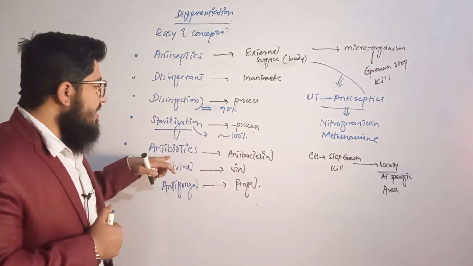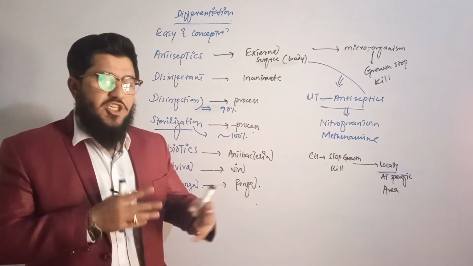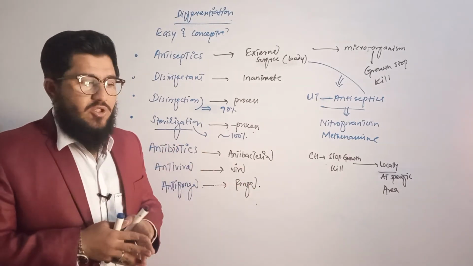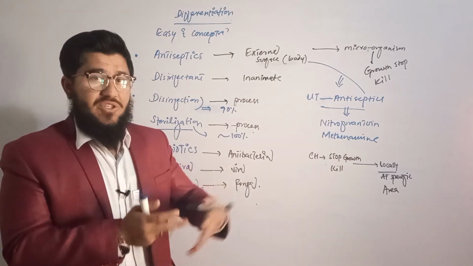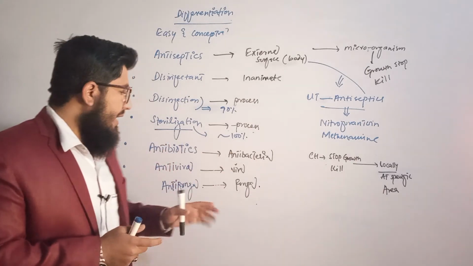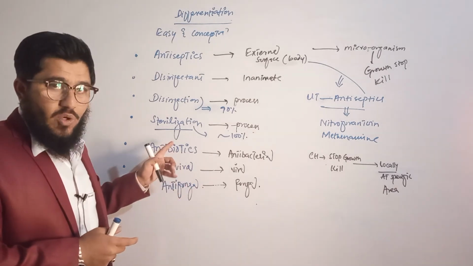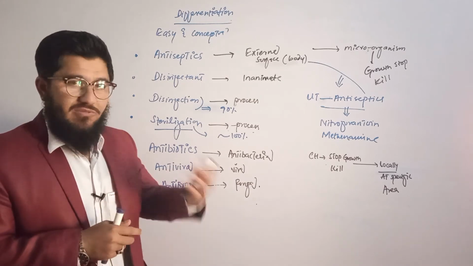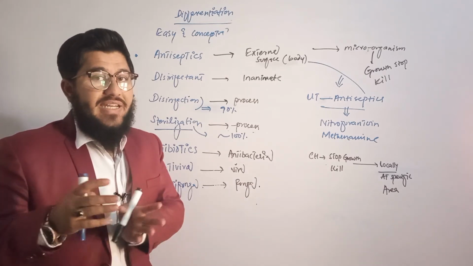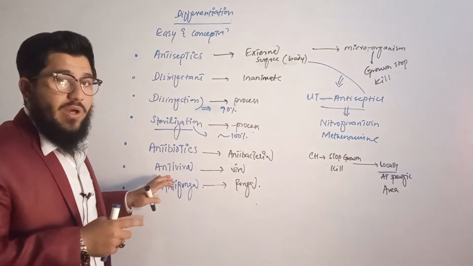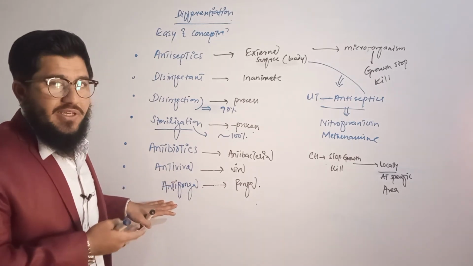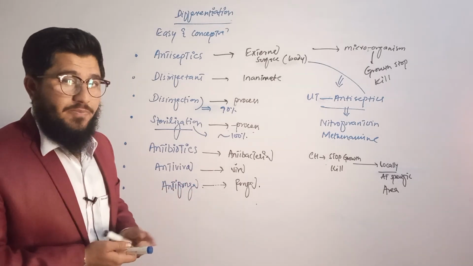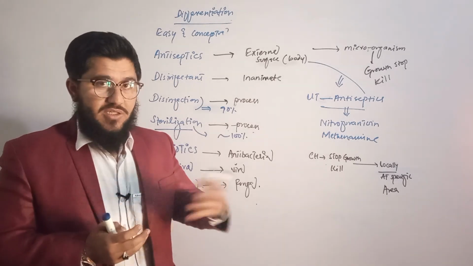And the next one is antibiotics. Antibiotics are such chemical agents that are used against bacteria. These are also called antibacterial. So such chemical agents that are used against microorganisms like bacteria. And the next one is antiviral. Our antibiotics are not seen effective against viruses. That's why for viral infection we are supposed to use certain types of chemical agents named antiviral. And antifungal, the name indicates again, antiviral, antifungal, these are very easy terms because we can identify them from the name. Antifungals are the chemical agents used against fungi.